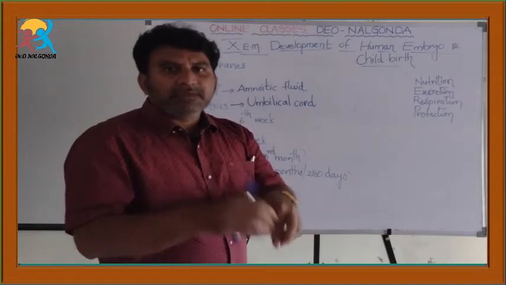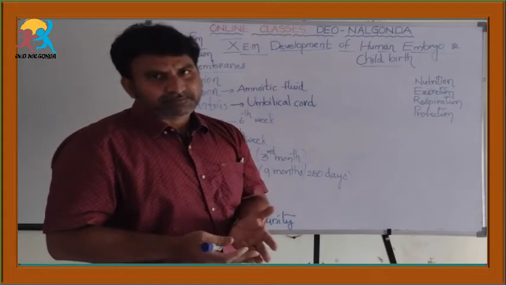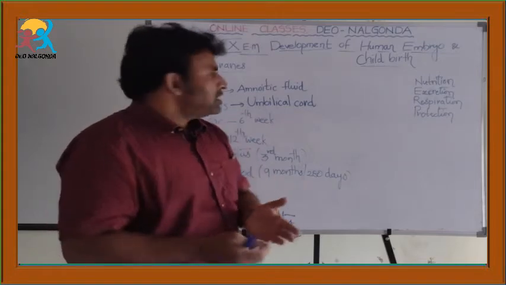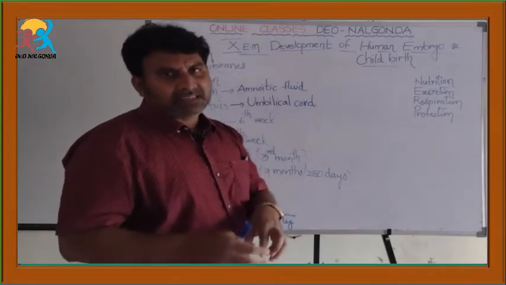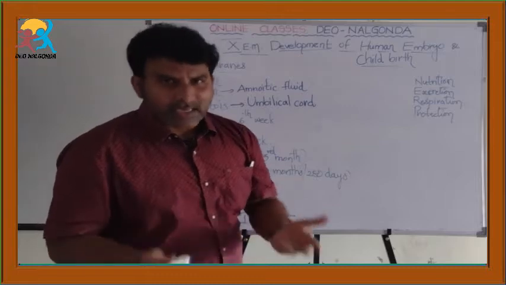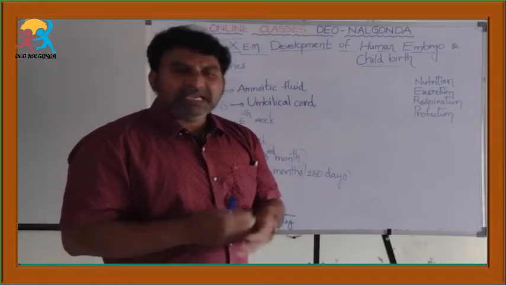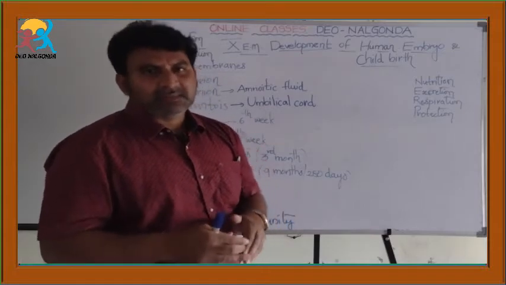The attachment of the embryo to the uterine wall is called implantation. So, immediately after the implantation, the embryo starts growing by cell divisions, that is mitotic cell divisions.